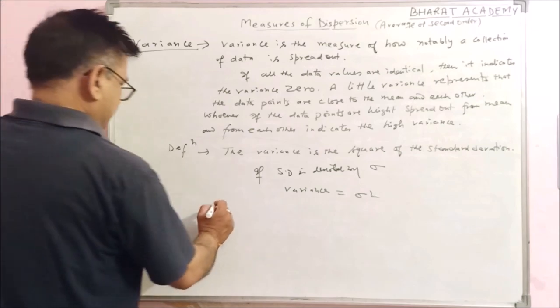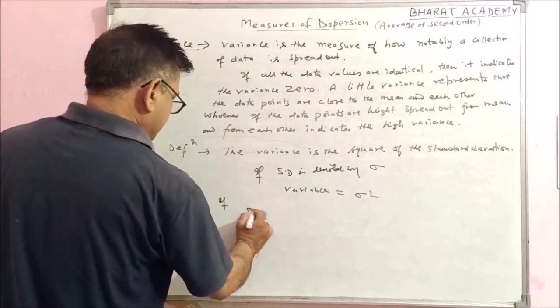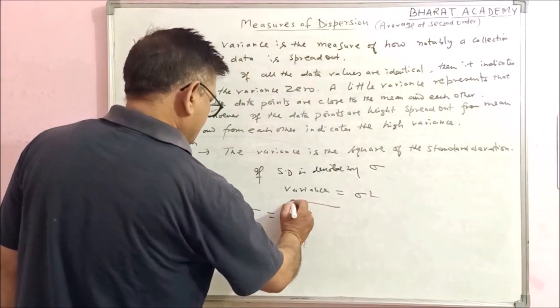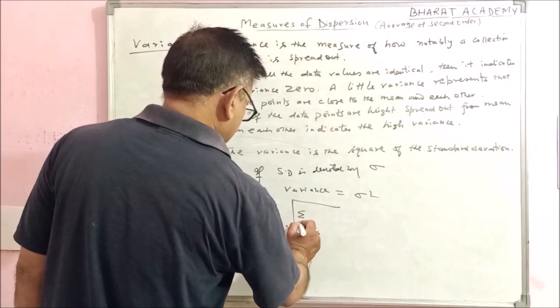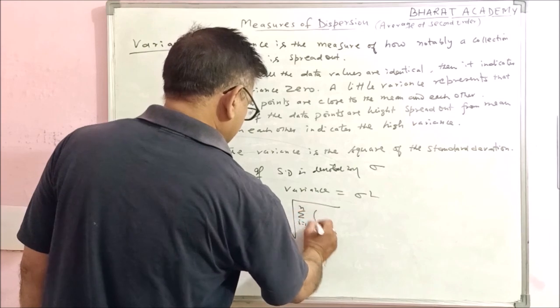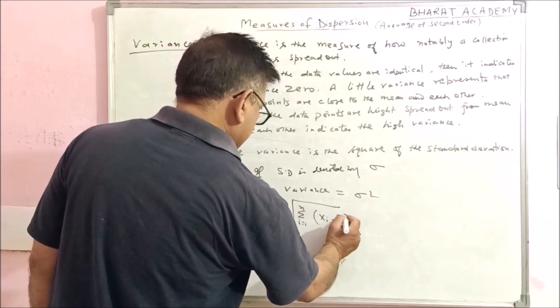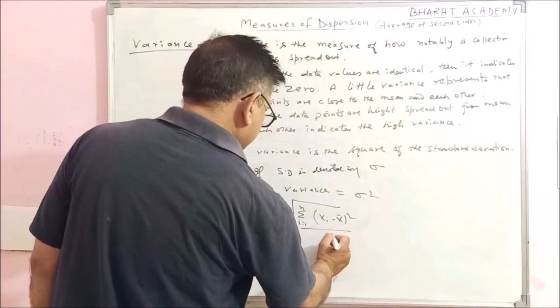That is, if sigma is equal to the square root of the mean of the squares of the deviations, summation i varies from 1 to n, xi minus x bar, its whole square, upon n.